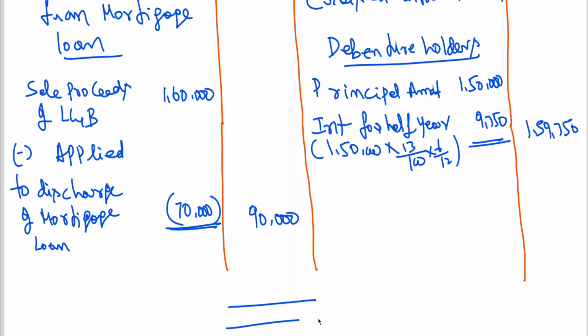Now the remaining surplus you are having, that will be given back to whom? The balance amount you are having will be paid to, sorry, not debenture holders, sorry, to the liquidator. Clear? So let me go for totaling of it now.